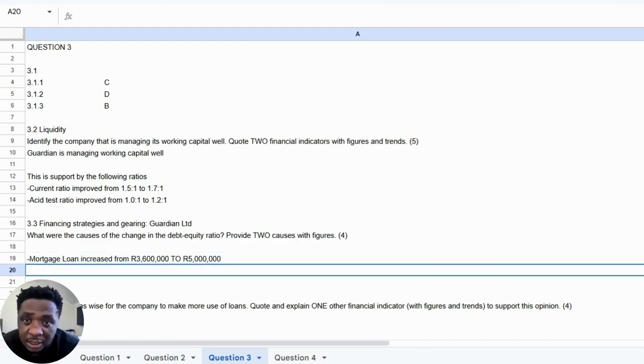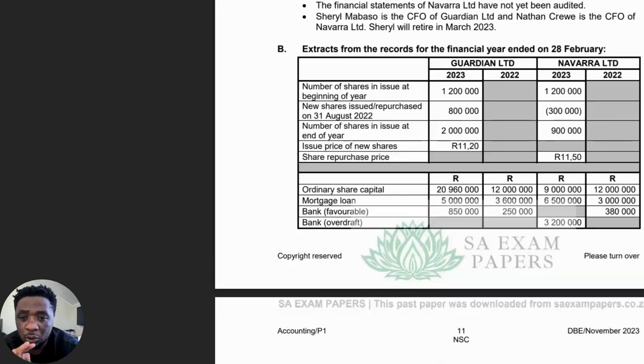So that's one thing that we can quote. The other thing that we can look at is our equity, to see if maybe there were shares that were issued that could have significantly made an impact on this.